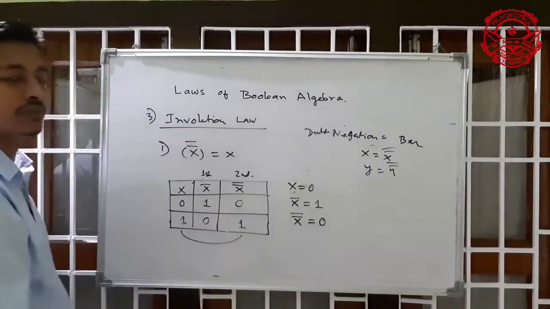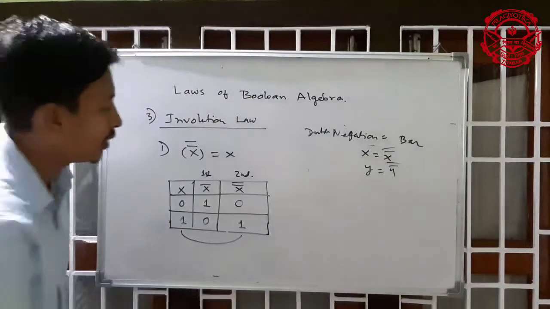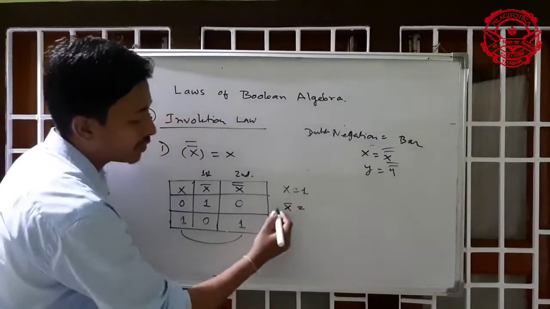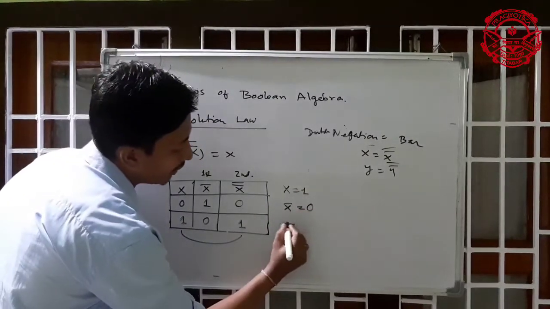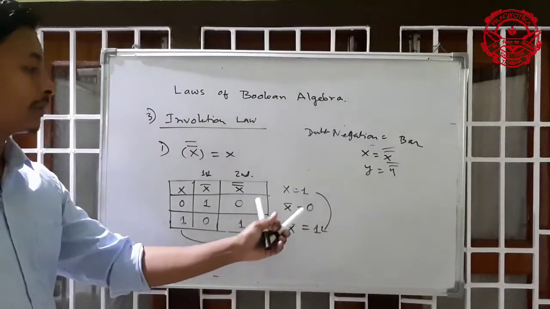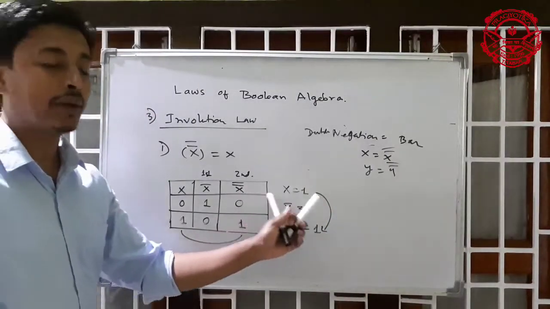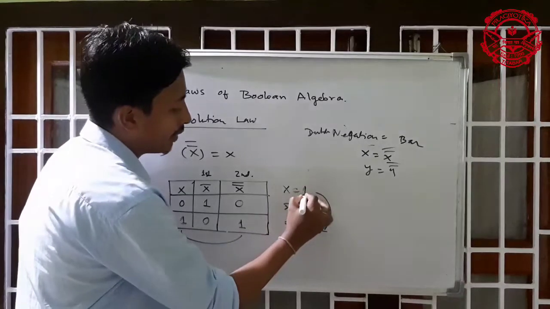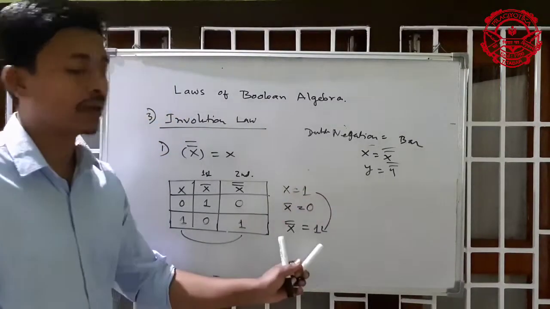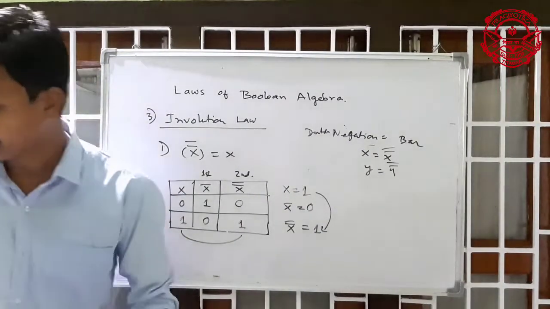If x equal to 1, then first negation gives 0 and second complement gives again 1, the same value. So this is called the involution law, meaning double negation.